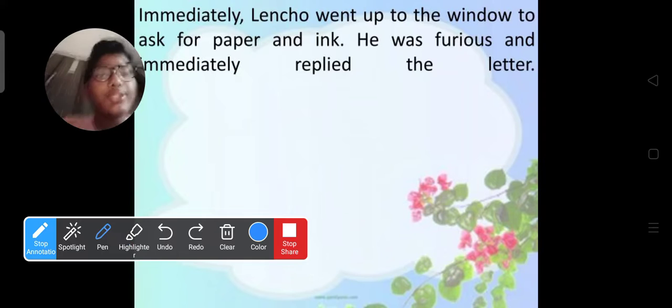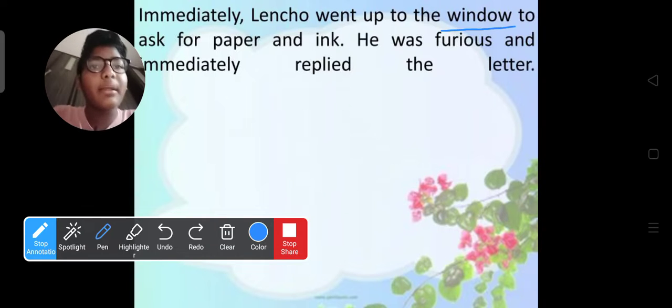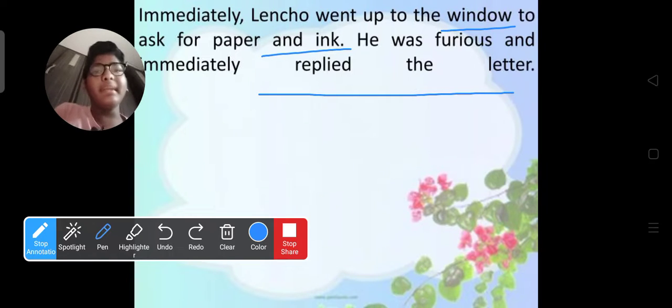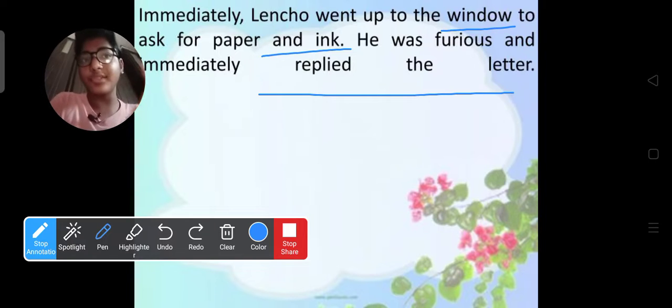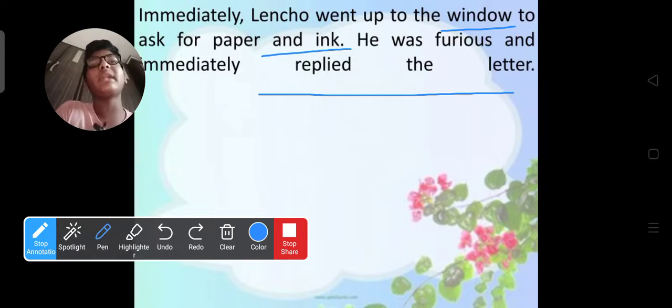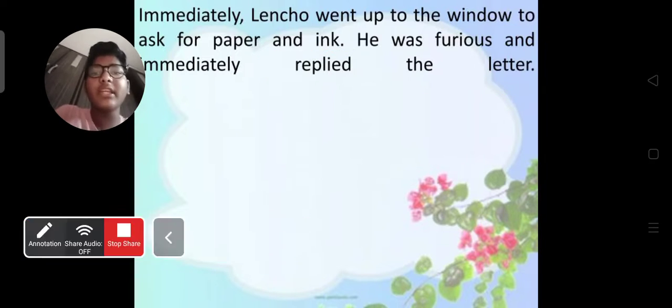Immediately, Lencho went up to the window to ask for paper and ink. He was furious and immediately wrote a reply. He was so angry because he had received just 70 pesos. So he went near the window and asked for paper and ink. He was very furious and angry. Immediately he replied to the letter. What did he write? Let's see.